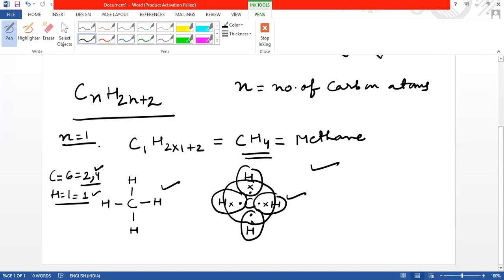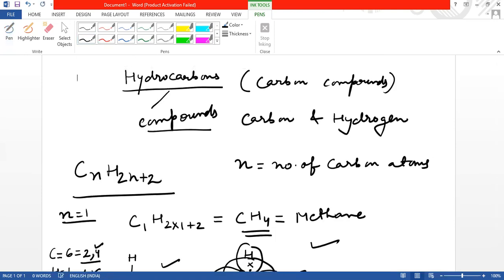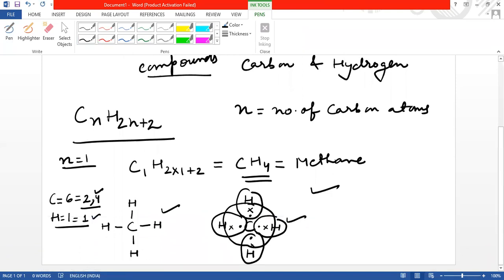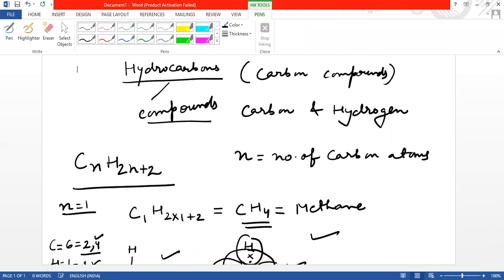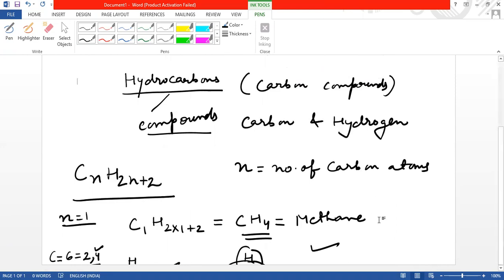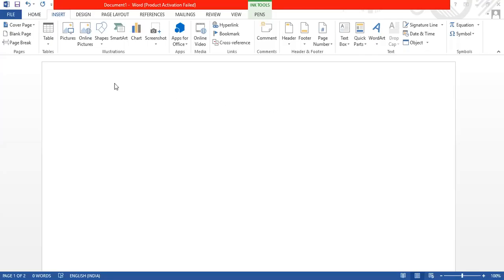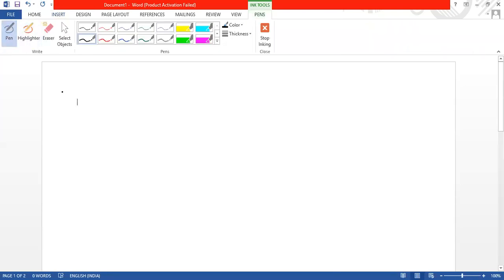Now, to get the second member of alkane in the general formula, that is CnH2n+2, we'll put the value of n as 2.